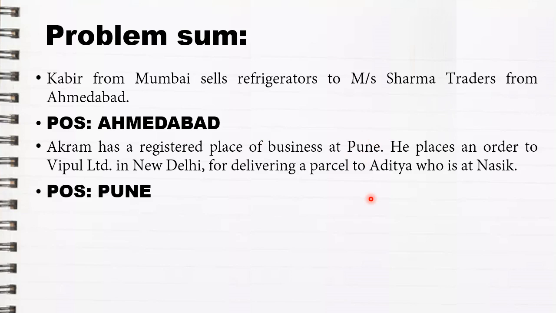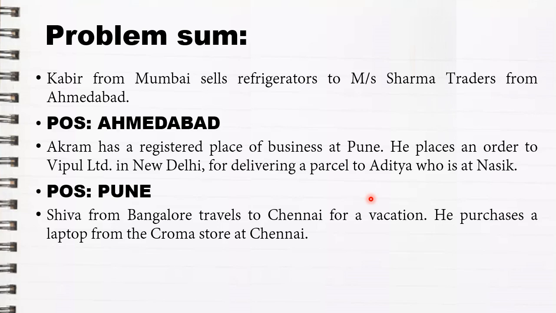Now let us take one last example. Shiva from Bangalore travels to Chennai for a vacation. He purchases a laptop from Chroma store at Chennai. So Shiva from Bangalore traveled to Chennai, where there was a Chroma store, and from Chennai he purchased the laptop.